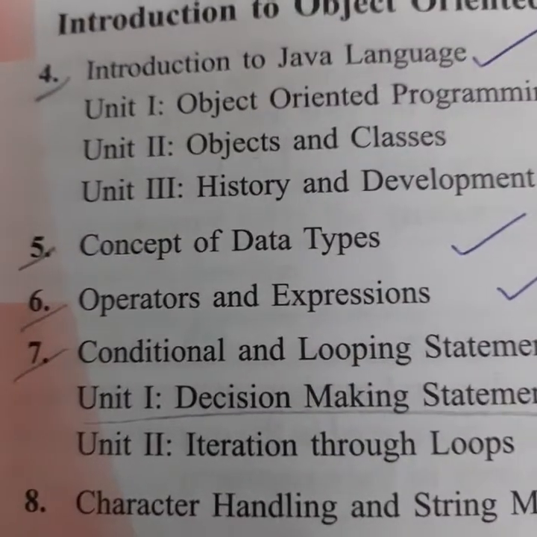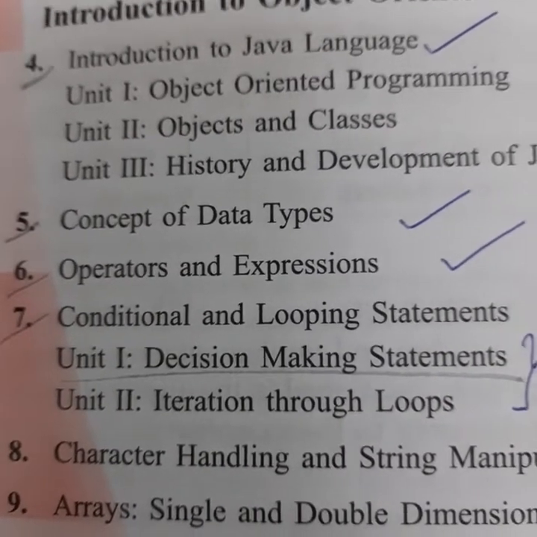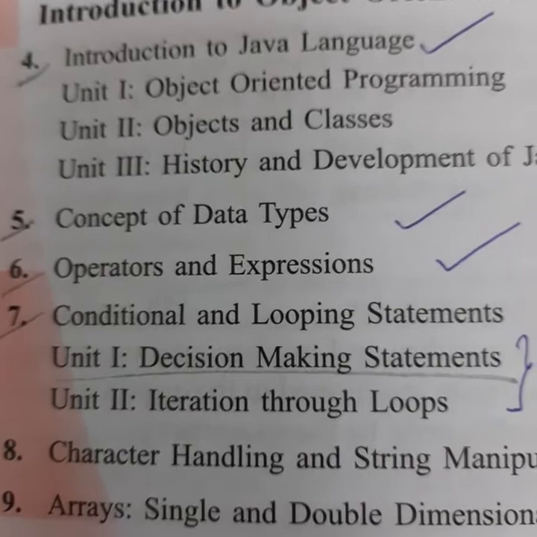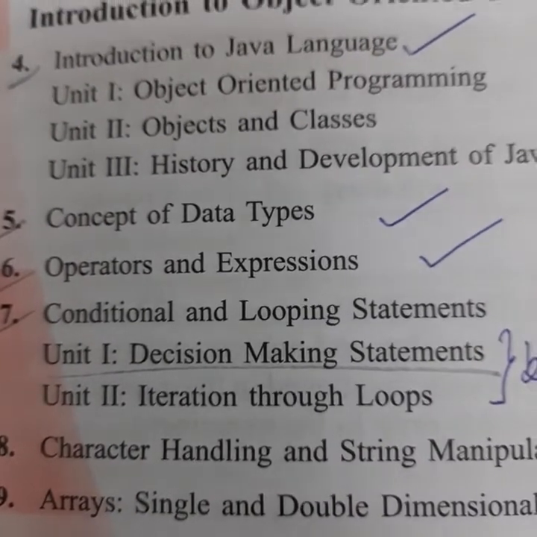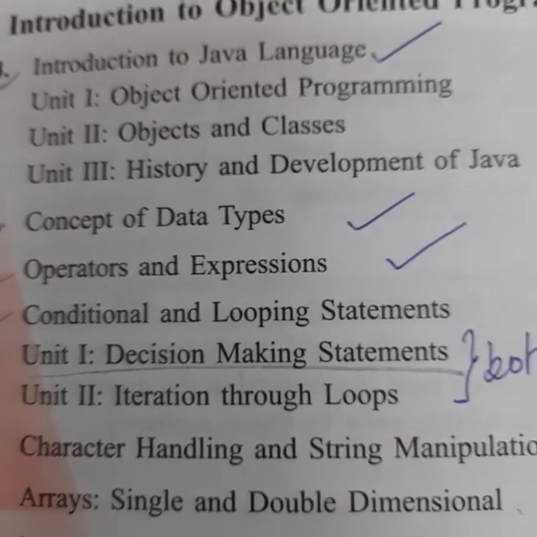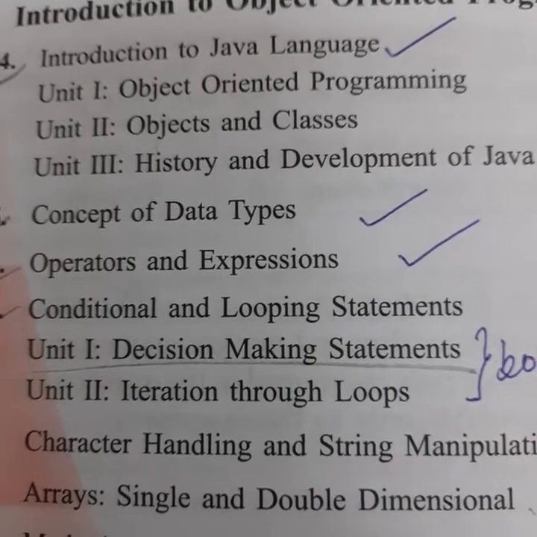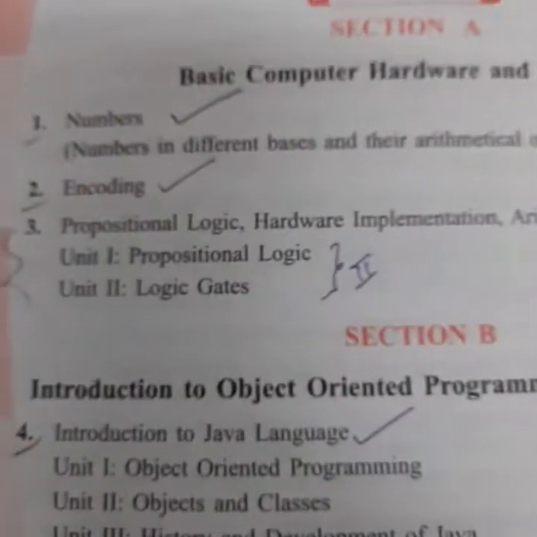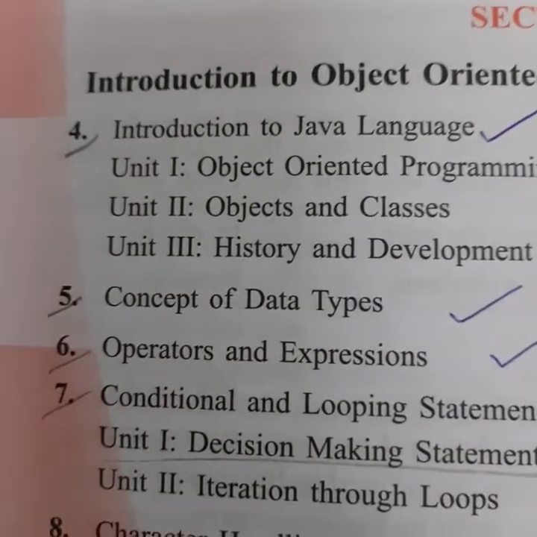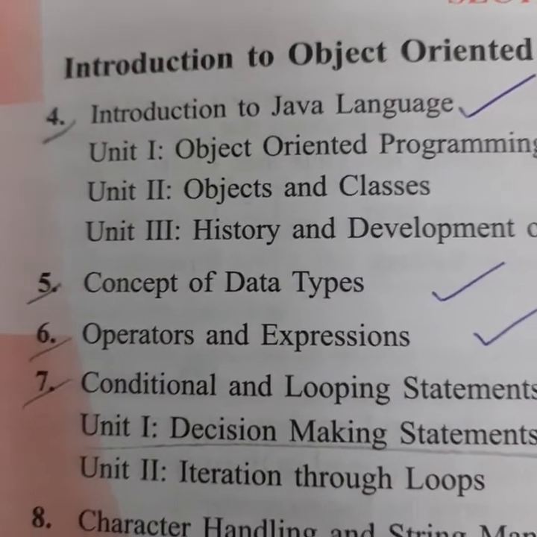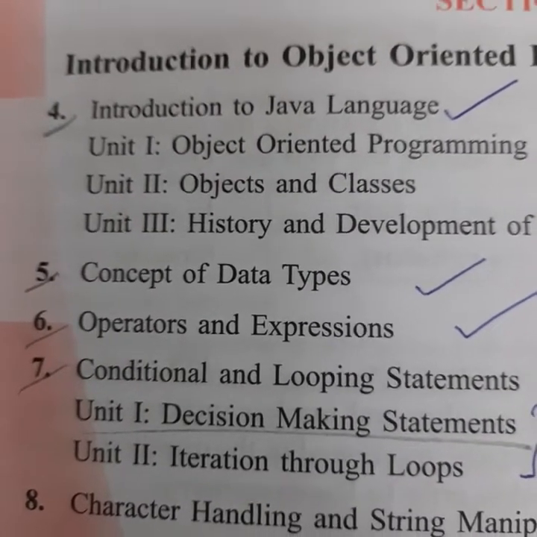In chapter 5, concepts of data type, chapter 6, operators and expressions, and chapter 7, conditional and looping statements. So in this, unit 1 and unit 2 both will come. So chapter 1, chapter 2, 4, 5, 6 and 7. These chapters will come in first term exam.